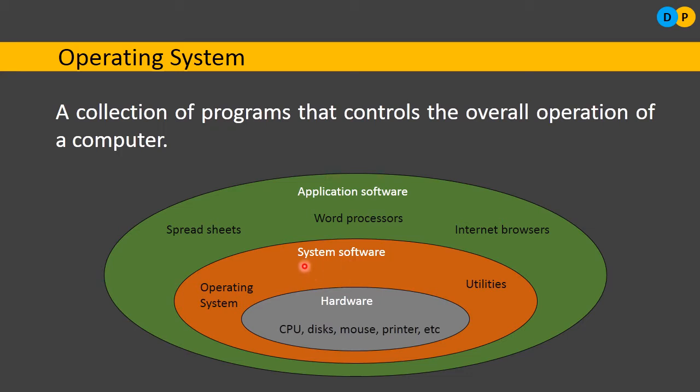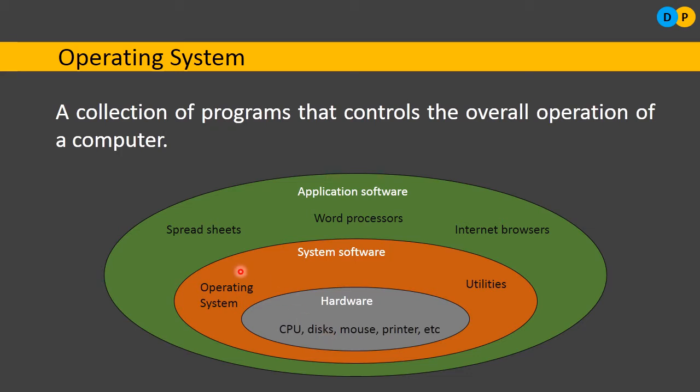So what is the task of this operating system? Operating system is a master software which acts as an intermediary, as a bridge, as a link between the user and the computer hardware. Computer has CPU, disk, mouse, printers, RAM, a lot of other hardware components. If you want to use this computer in the right way, then we have to give instruction to each and every component present within the computer. Is it possible to give each and every instruction to all the components? No, individually we can't do that. So we need one software via which we can direct all the different components available in the computer.